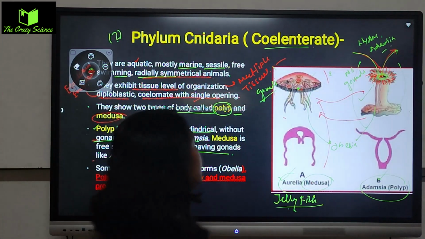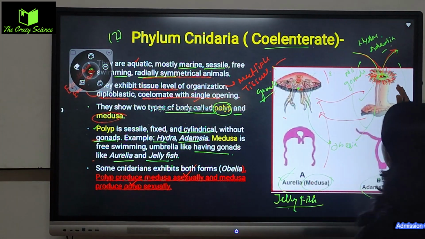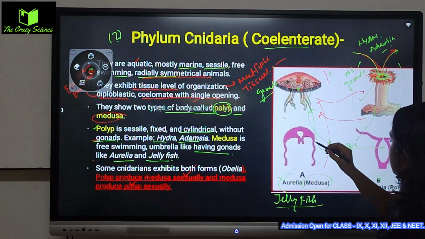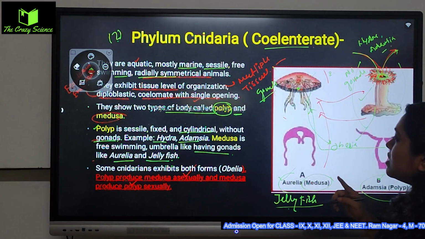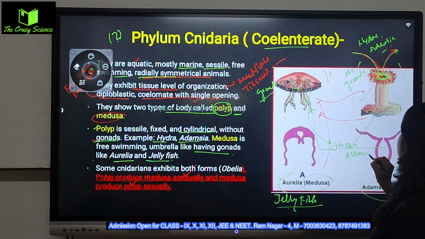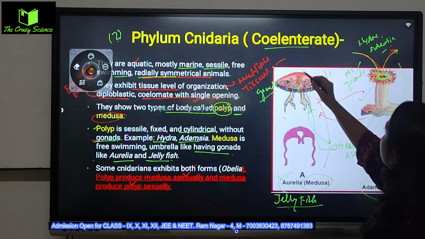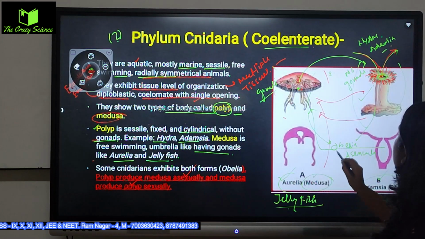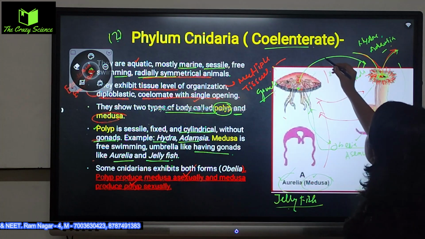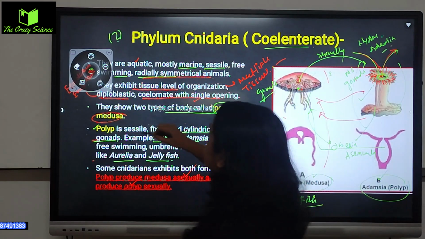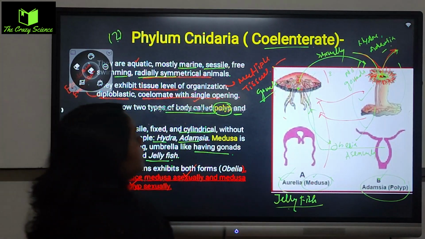So basically this particular structure is forming the medusa asexually, whereas this particular structure, the medusa, is forming the polyp sexually. Means for the reproduction they depend on each other.